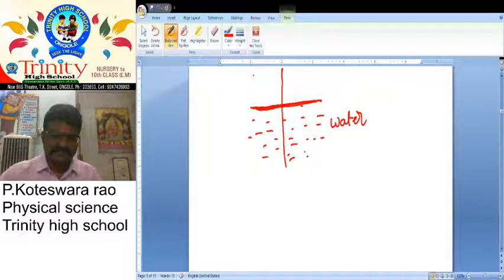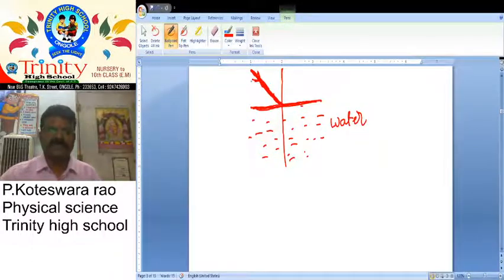Then light rays travel here. That light ray travels from here. Actually it is a single beam of light, but it appears to be thick, no problem.